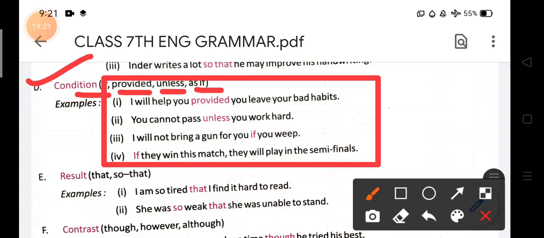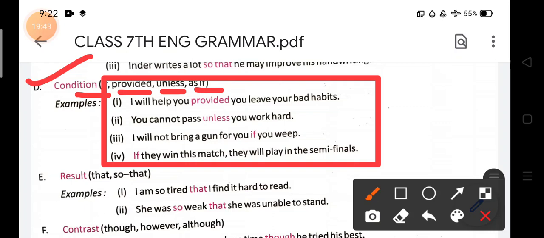I will help you, मैं आपकी मदद करूंगा, लेकिन condition क्या है? When you leave all your bad habits. These are subordinating conjunctions, because subordinating conjunctions always tell about condition also.